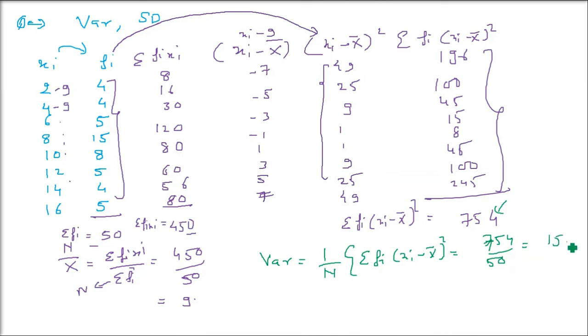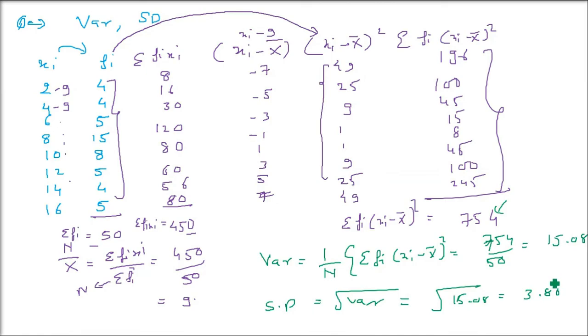And this is going to be 15.08. Now standard deviation is what? Under root of this variance. So just take the under root of this 15.08, under root of variance, and this is going to be 3.88.